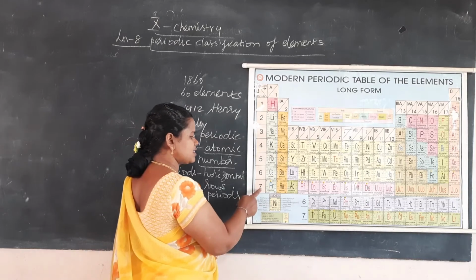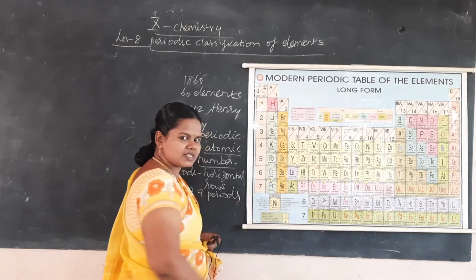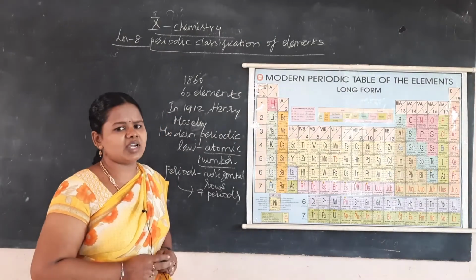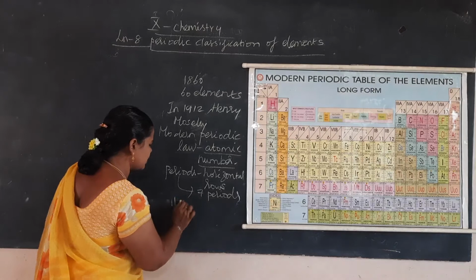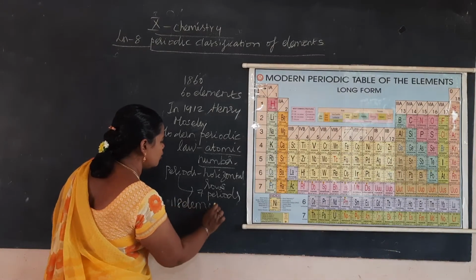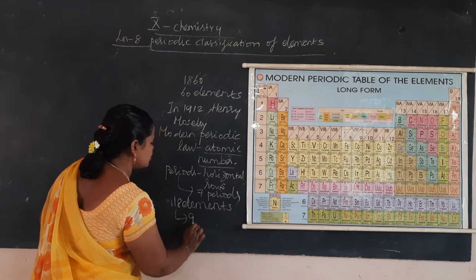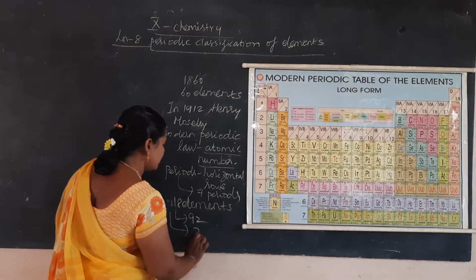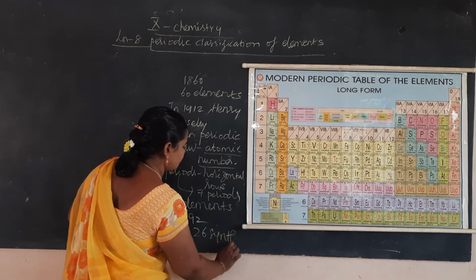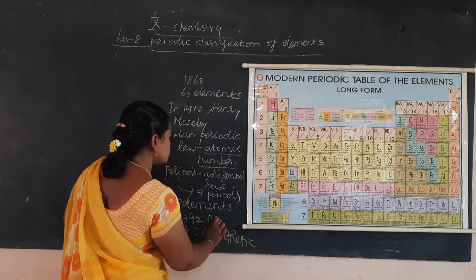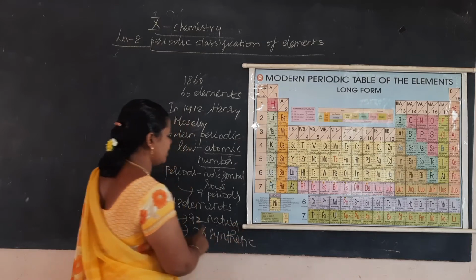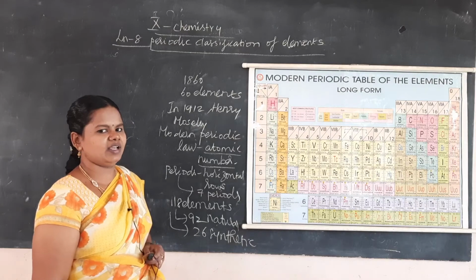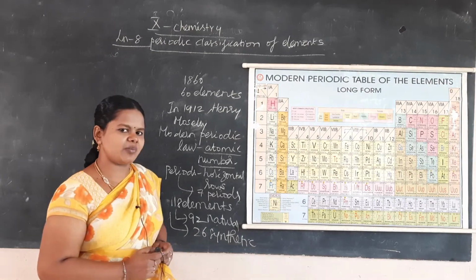And next, the seventh period. The seventh period has 32 elements. Here also new elements have been discovered. Nearly 118 elements have been discovered so far. Out of these 118 elements, 92 are obtained naturally and 26 are synthesized in the laboratory. So these 92 are natural elements, obtained from natural sources, and 26 were synthesized in the laboratory. So nearly 118 elements have been discovered.